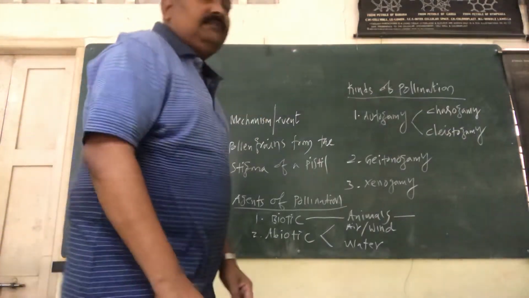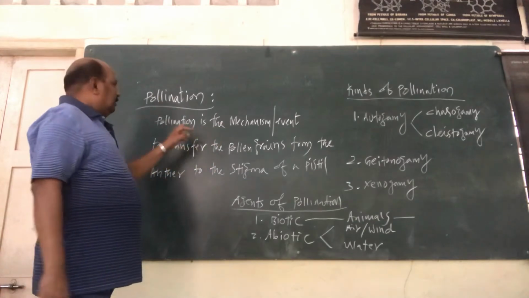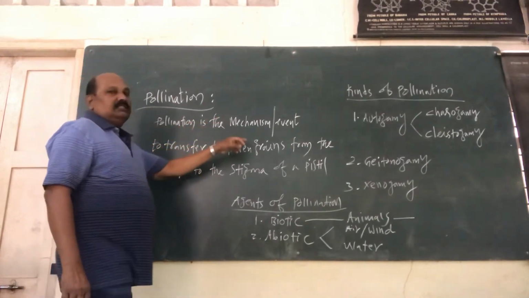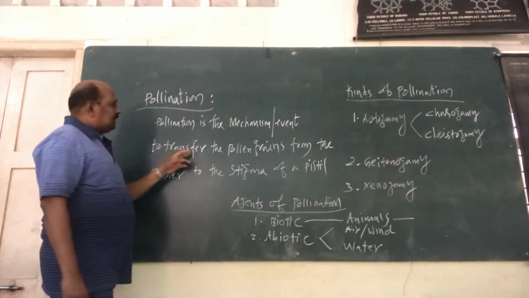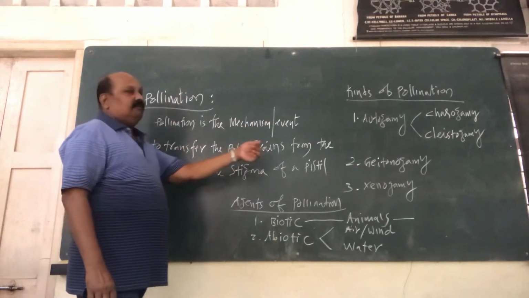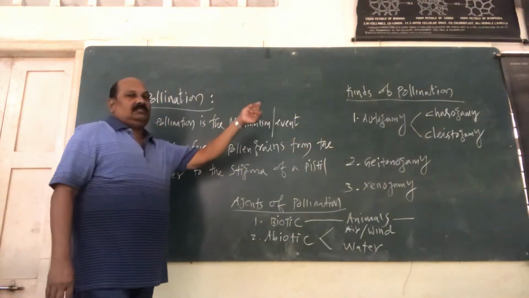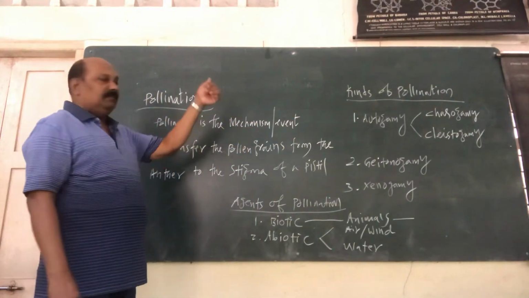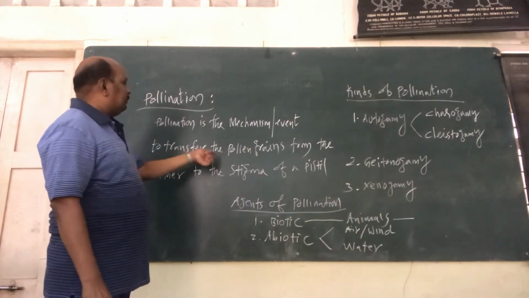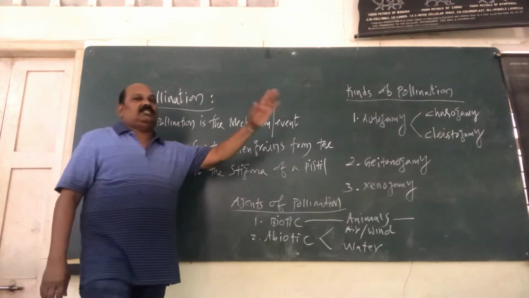Everybody, in this video we are going to discuss pollination. Pollination is the mechanism or event to transfer the pollen grains from the anther to the stigma of a pistil. I repeat, pollination is the process or event or the mechanism in which the pollen grains are transferred from the anther to the stigma of a pistil.